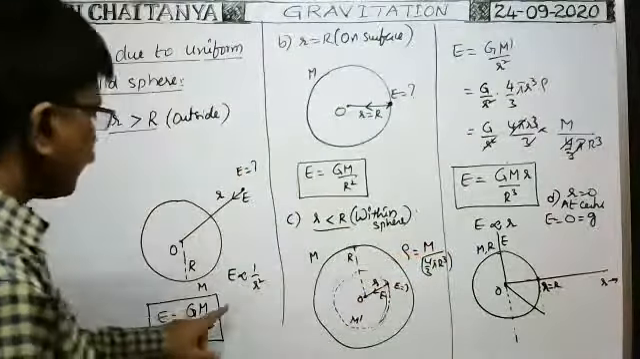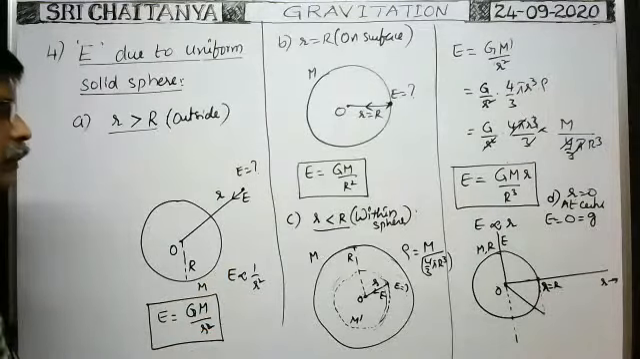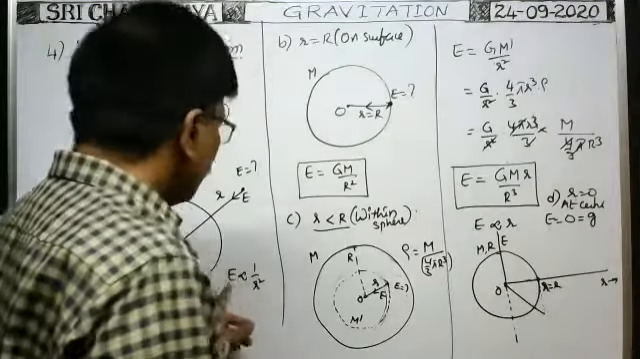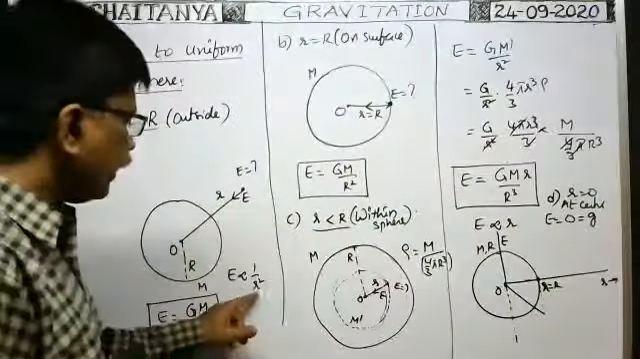At any point outside the solid sphere, the intensity is inversely proportional to r square. That's why you will get a curvature like this. And when r is equal to infinity, E is equal to 0.